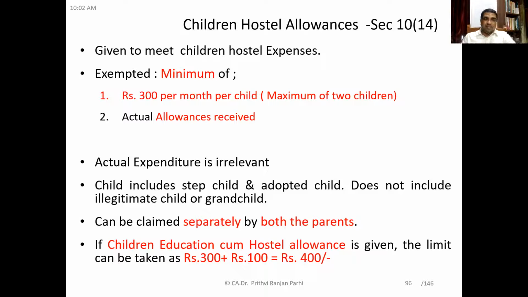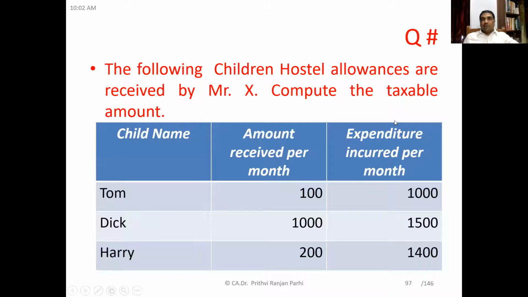If that is so, I think now you'll be able to solve this question. And this time I want the correct answer. The following children hostel allowances are received by Mr. X. Compute taxable amount. X is having 3 children, Tom, Dick, and Harry. The amount received per month is 1,000, 1,000, and 1,200. Expenditure incurred is 1,000, 1,500, 1,400 respectively. Compute taxable amount.